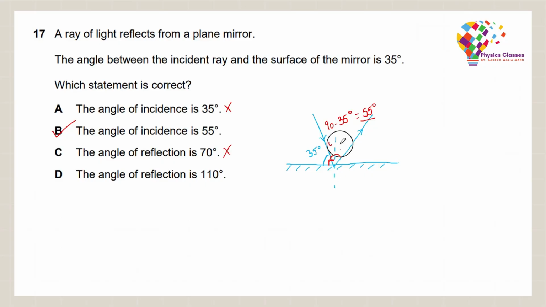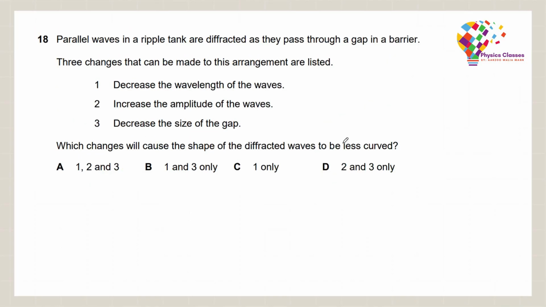Let's move on to question 18. Parallel waves in a ripple tank are diffracted as they pass through a gap in the barrier. Three changes that can be made to this arrangement are listed. We can decrease the wavelength, we can increase the amplitude, we can decrease the size of the gap. Which change will cause the shape of the diffracted waves to be less curved?